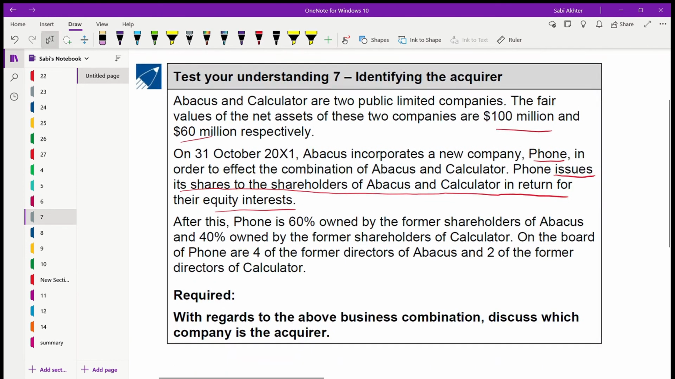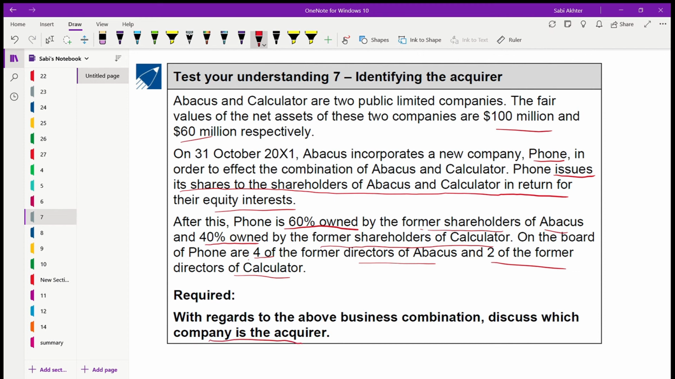After this, Phone is 60% owned by the former shareholders of Abacus and 40% owned by the former shareholders of Calculator. On the board of Phone are 4 of the former directors of Abacus and 2 of the former directors of Calculator. With regard to our business combination, discuss which company is the acquirer.